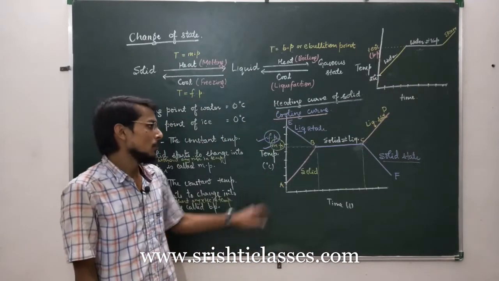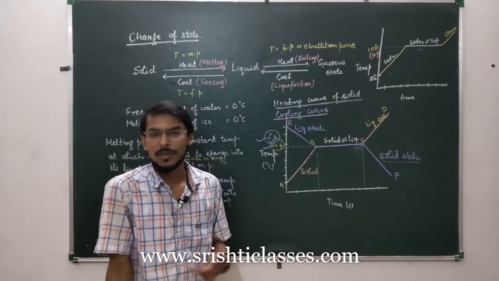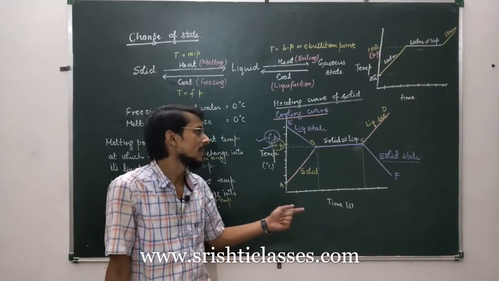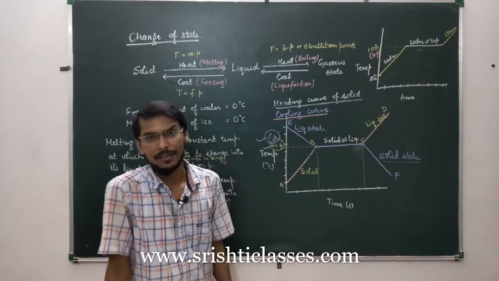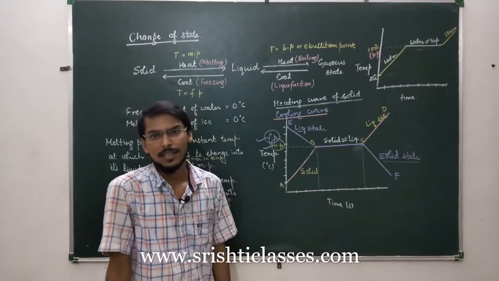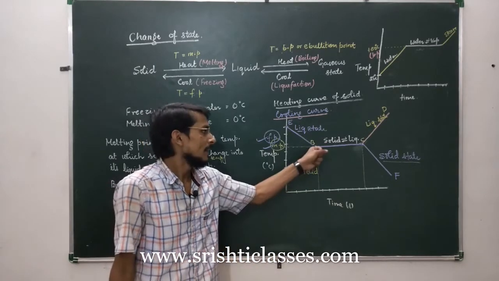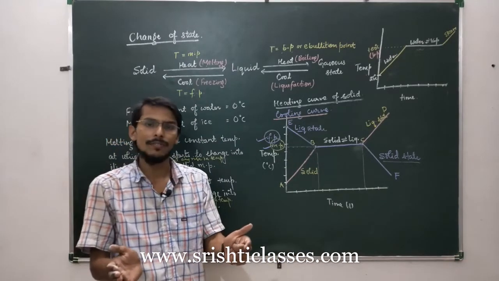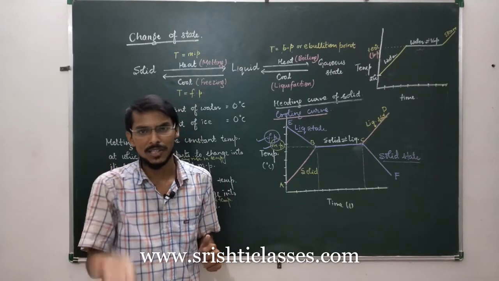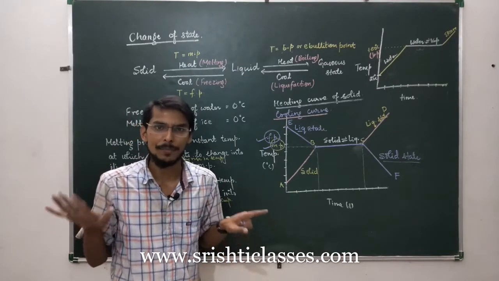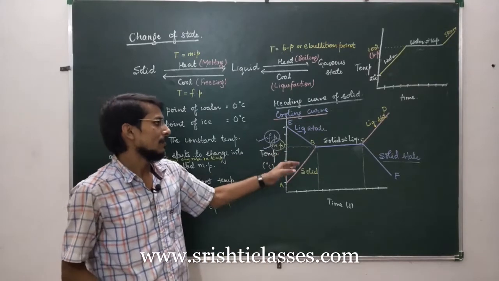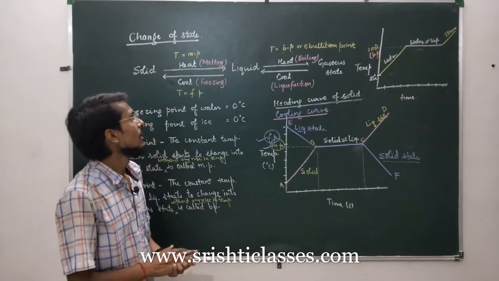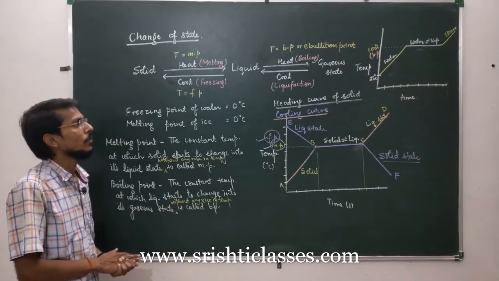In examinations, usually the graph is given and the students are asked to mention the states, or to give the reason why BC is not inclined, why BC is parallel to the time axis. You can simply say that BC represents a change in state, and during the change in state the whole amount of energy is utilized by the substance in changing the state, and there is no rise in temperature. Okay, and all other things which I have told you, you can mention there if the question has been asked. So this is all about the heating and cooling curve.